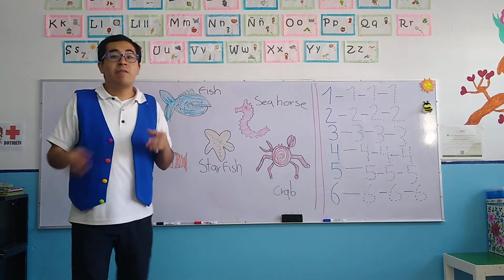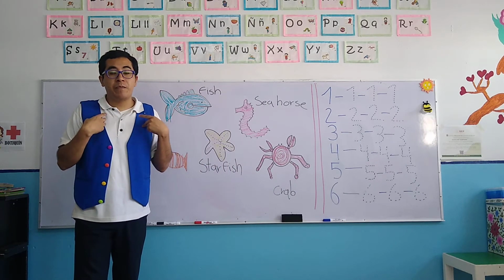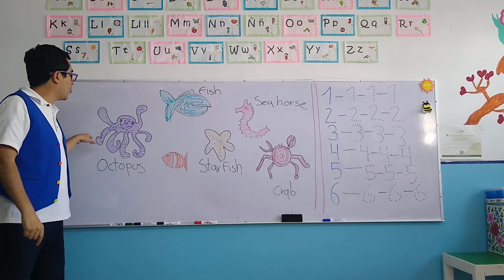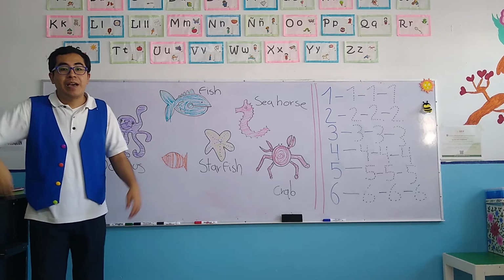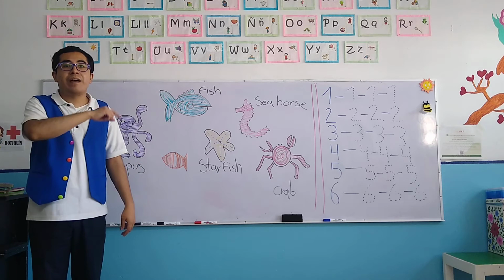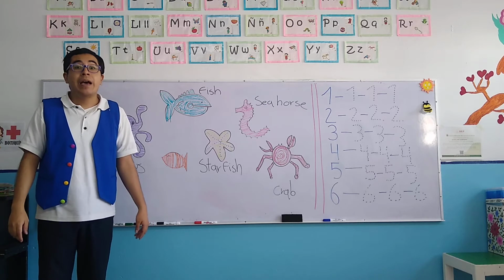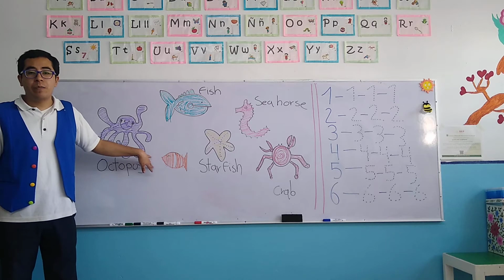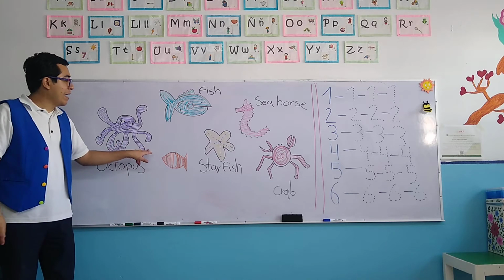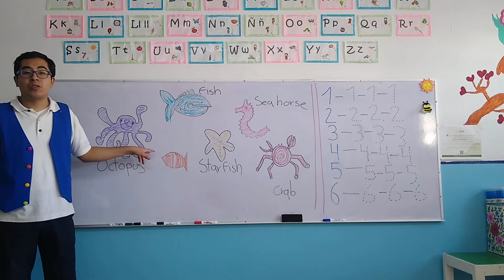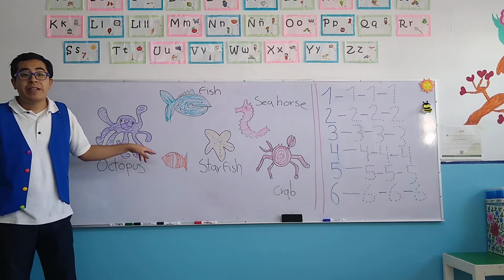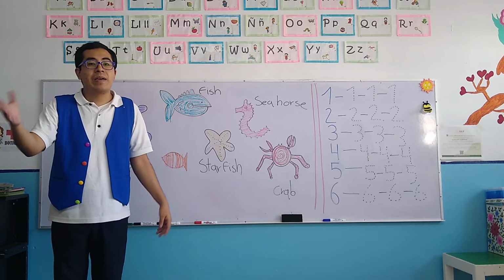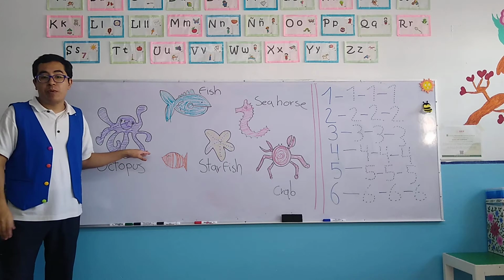So, let's start. For this, remember, you have to repeat after me so you can remember it and memorize it quicker. Let's start. The first one is an animal that has a lot of arms. 8 arms, okay? A lot of arms. And it's called an octopus. Repeat after me, please. Octopus. Okay? And the color of the octopus is color purple. But sometimes they can have several colors, including pink or black. But in this case, color purple, okay?